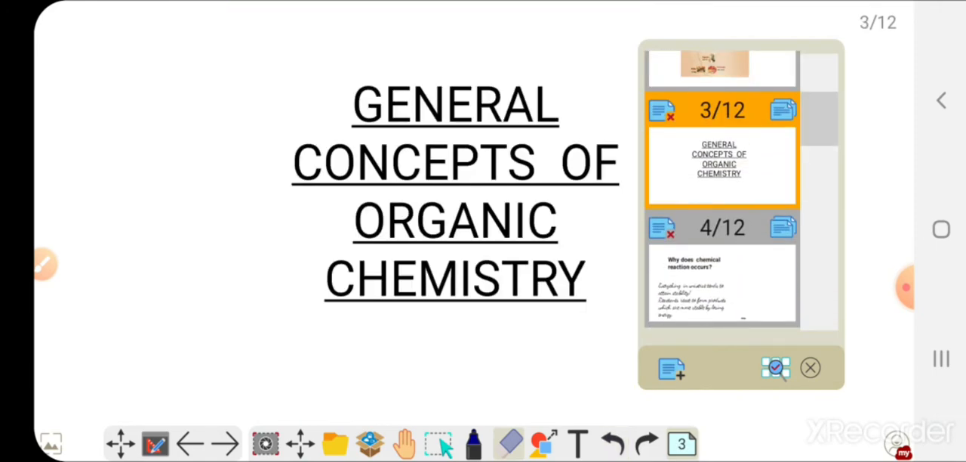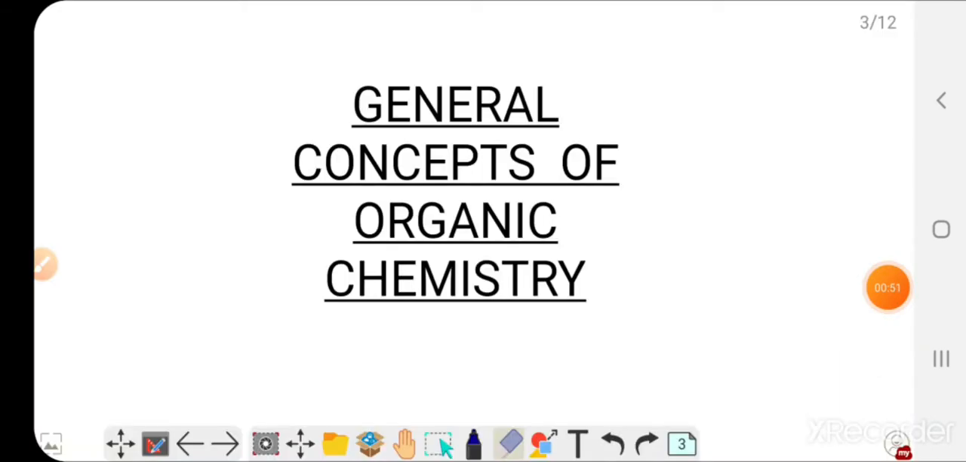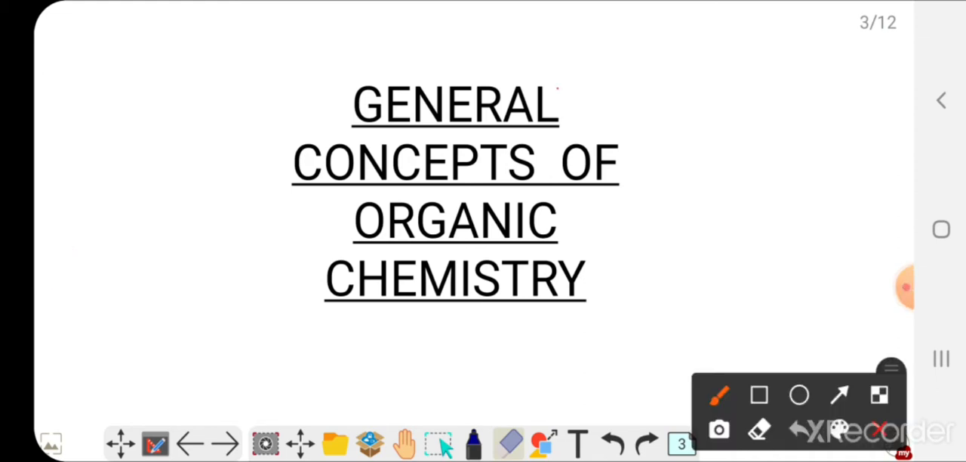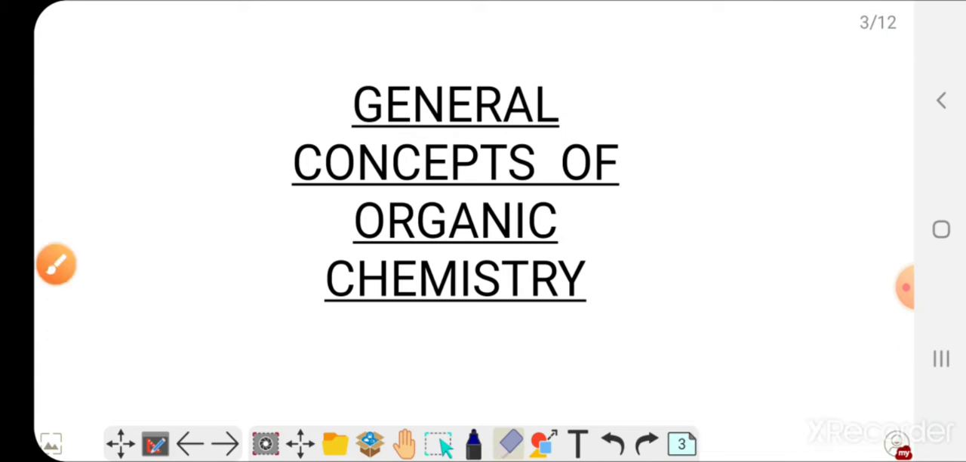Now from today we are going to start the general concepts of organic chemistry. First of all, we should go through these general concepts because we need to revisit or revise our concepts before starting the main organic portion of the chemistry mains paper. A few questions arise in our mind before starting our mains preparation.